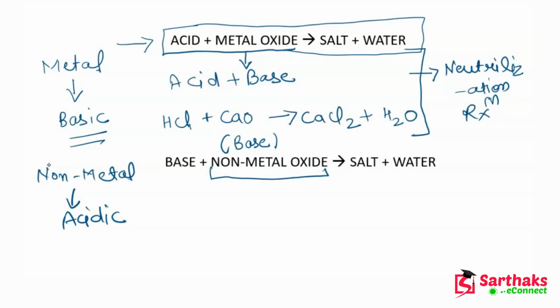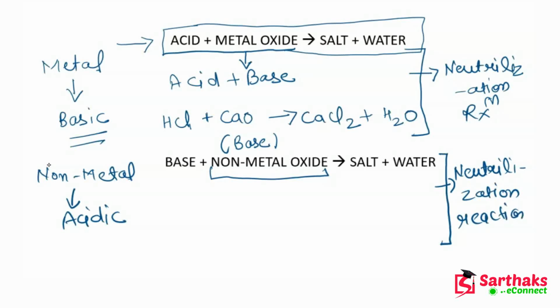On the other hand, non-metals and their compounds are acidic in nature. So when you react this acid with base, then salt and water are produced, because whenever there is a reaction between an acid and a base, then salt and water are produced. So this is also a type of neutralization reaction. Let me write it here for you: neutralization reaction.